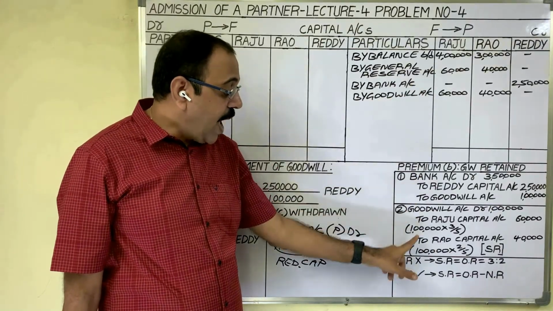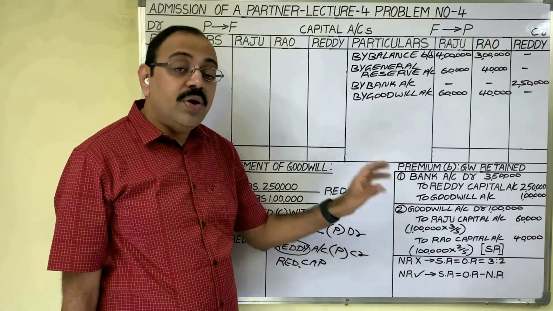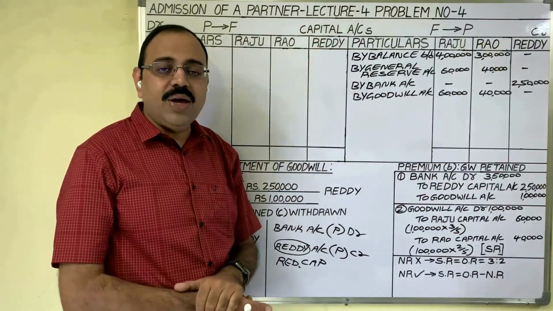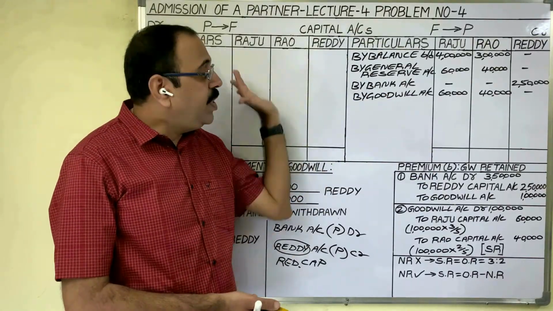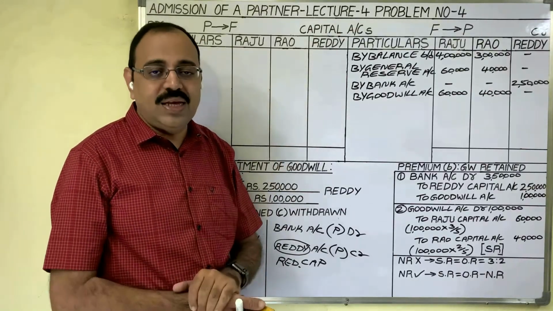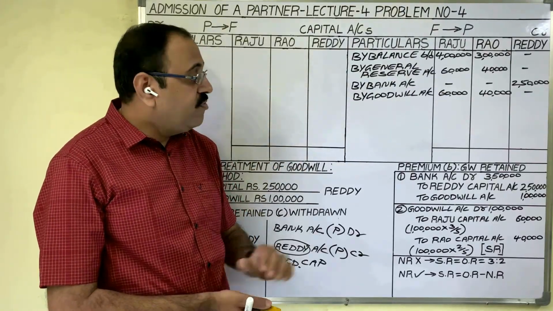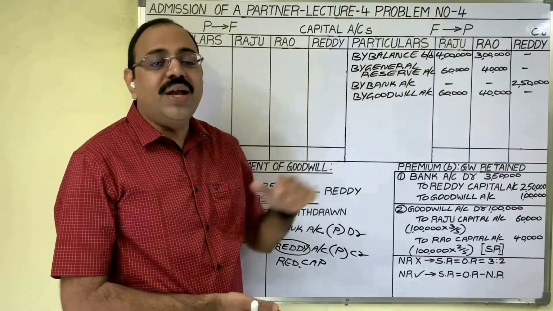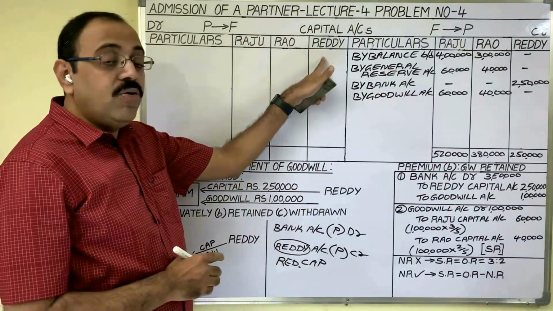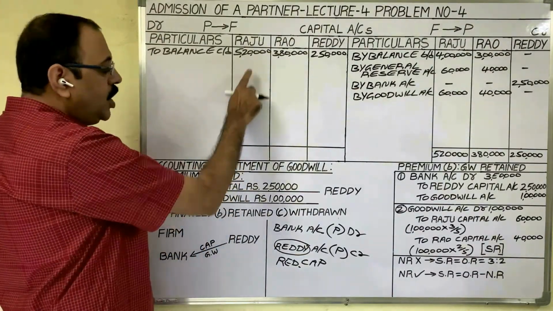Then related with the capital and goodwill of new partner, these two entries we have to write in rough notes and carefully we have to post them in the capital accounts. With this, capital accounts posting is completed. Next step is balancing. Only credit side we have the amounts. Therefore, first you have to find out the totals of credit columns. Same totals appear as balance carried down amounts on debit side. To balance carried down, put the totals also.